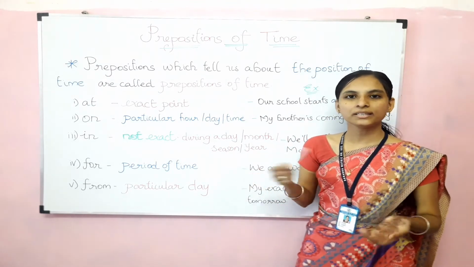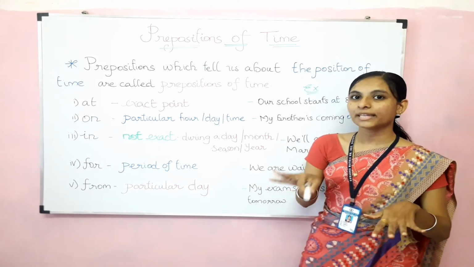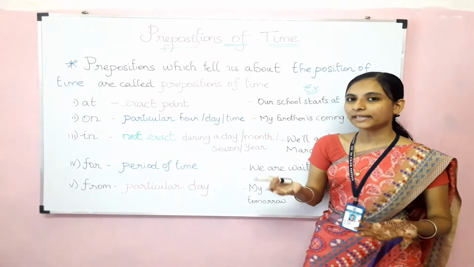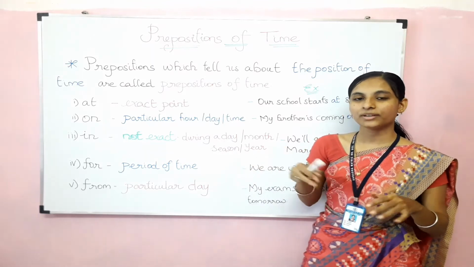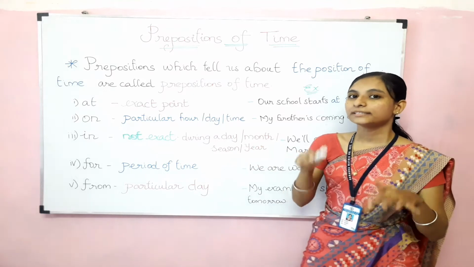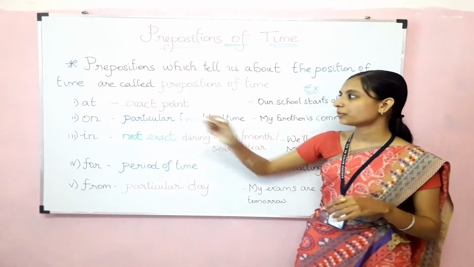When I am pointing out the exact time, then I need to use the preposition at. I repeat again, whenever we are talking about the exact time of any event, before the time we need to use the preposition at.